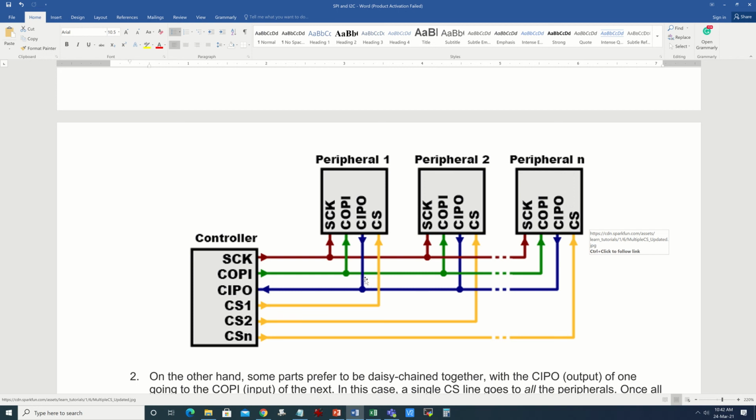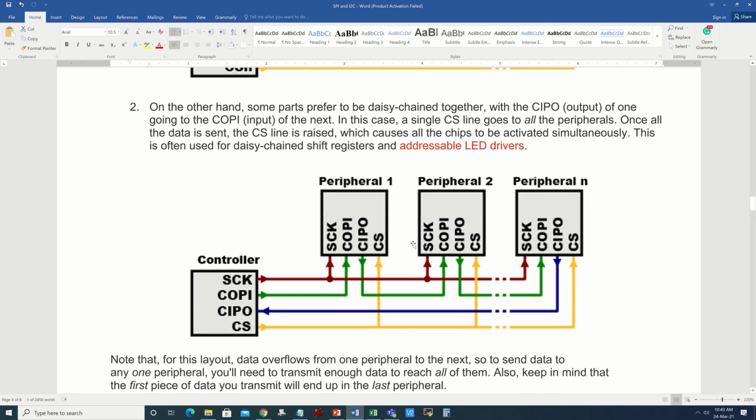So to prevent that short circuit between several CIPO lines, the non-selected devices should be able to tri-state their CIPO line from inside. Tri-state means disconnect or switch off the connection from the peripheral internal circuitry to this external line. Otherwise there will be a short circuit or burst condition if you start sending CIPO from more than one peripheral. In that case, if there is a logic difference, 0, 1 logic difference, there will be short circuit. It can cause damage.